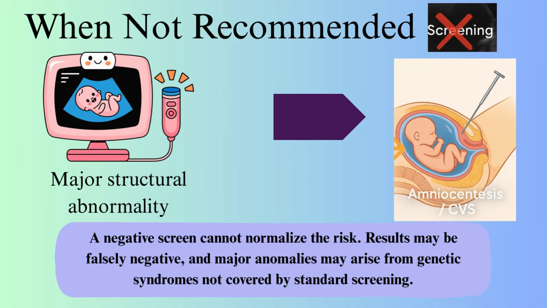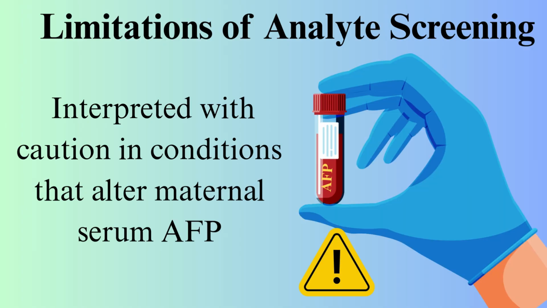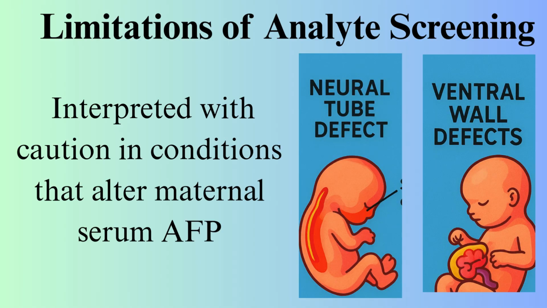A negative screening result does not eliminate risk, as it may be falsely reassuring and cannot exclude genetic syndromes beyond the scope of routine screening. Analyte based screening results must be interpreted with caution in conditions that alter maternal serum AFP, such as neural tube defects or ventral wall defects. In these situations, an abnormal AFP may point toward a structural anomaly, but it does not automatically invalidate the entire screen. Rather, it complicates interpretation and requires correlation with ultrasound.